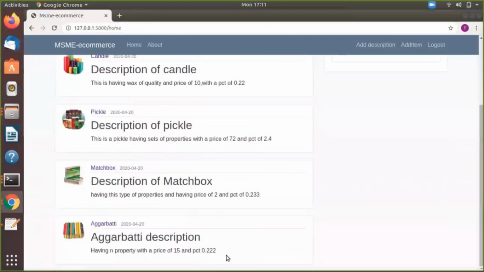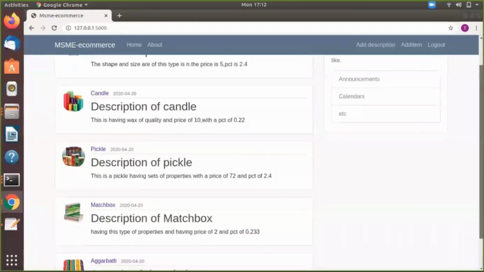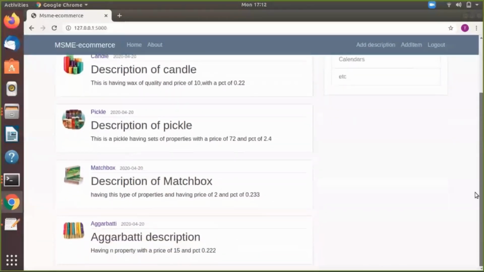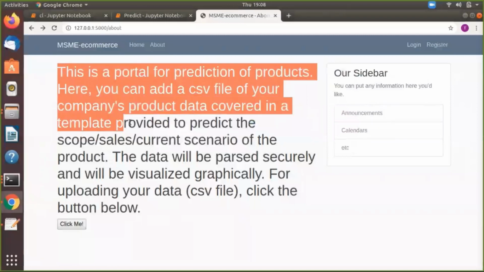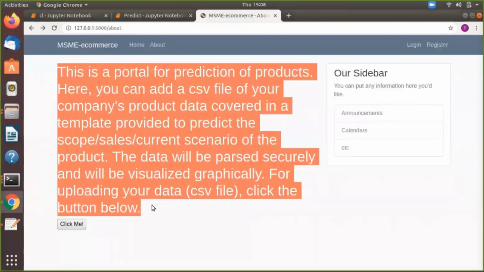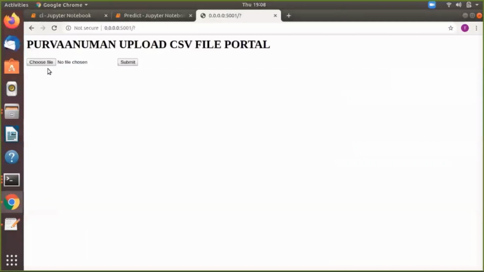As you can see, it is an integrated website that has connectivity with the database, and the database which has been used here is SQLite. The Flask framework is used and the template is being manipulated with Jinja template. By taking the details of the product as an input, we are predicting necessary outputs. Firstly, we will predict the current scenario of a product, taking into consideration existing competitors also, and we will predict the sales in the upcoming years.